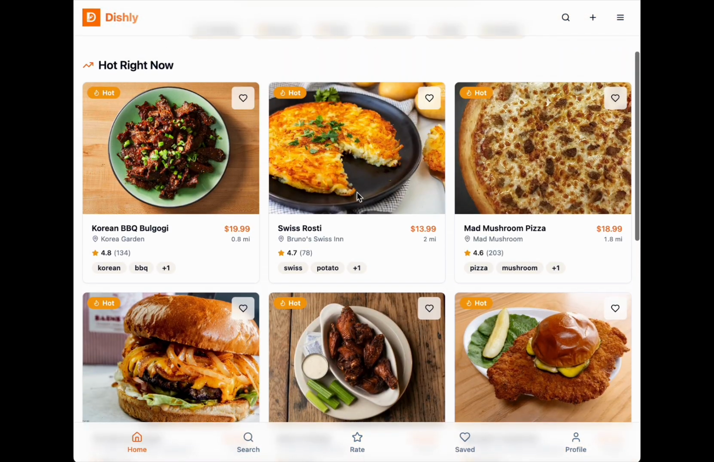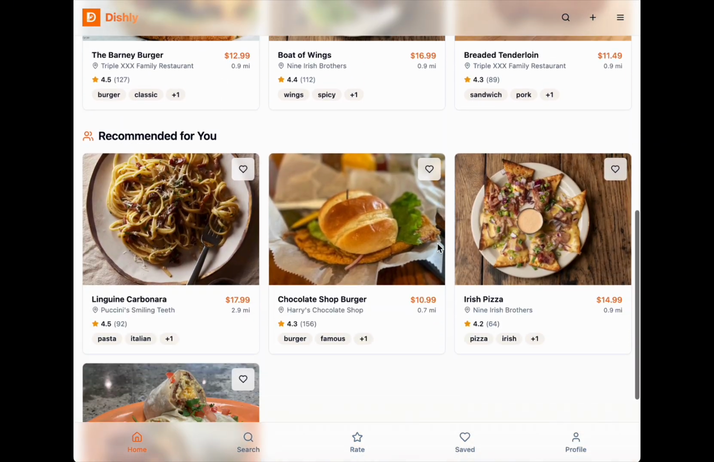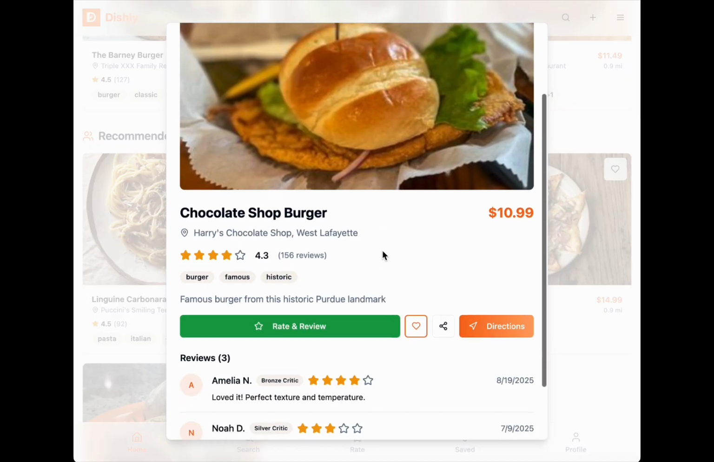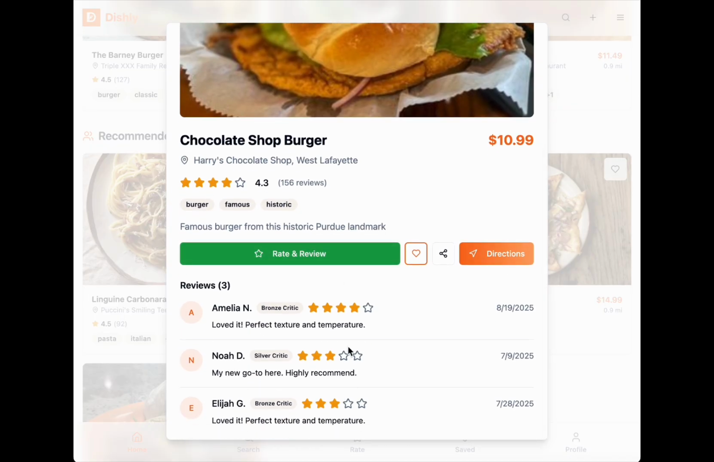So, let's go straight into some, let's go chocolate shop burger. Okay. So, we can see reviews here. We can see a rate and review button, a save button, share button, and directions. Let's go through each one.